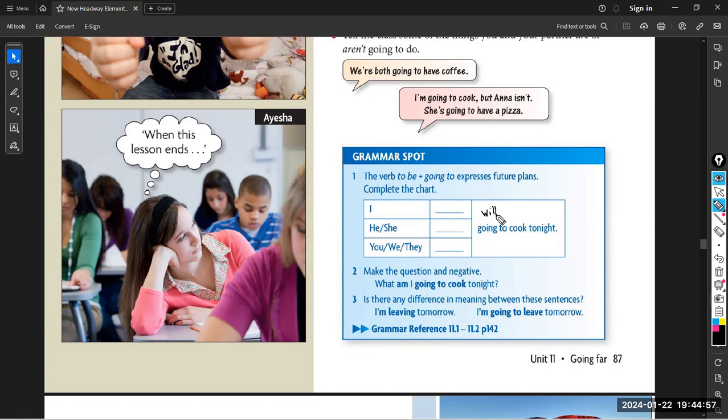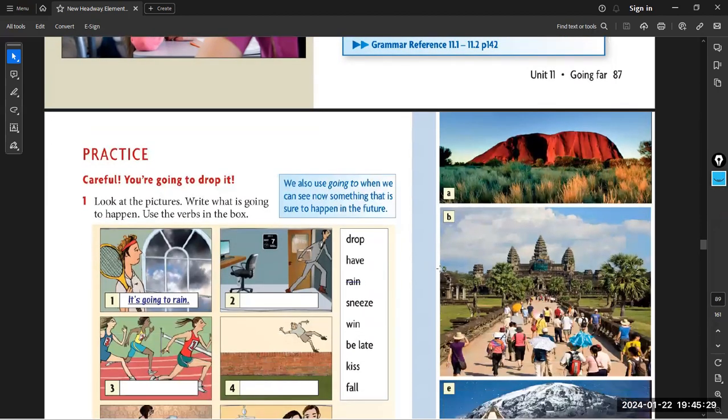First of all, I want to alert you to something very important. Always after will and after to, I have to use verb zero, the base form, all the time. I will go, I will sleep, I'm going to drink, I'm going to run. Don't use any additional ending with the verb after to and after a modal verb. Okay? Please, this is really important. This is a horrible grammatical mistake.